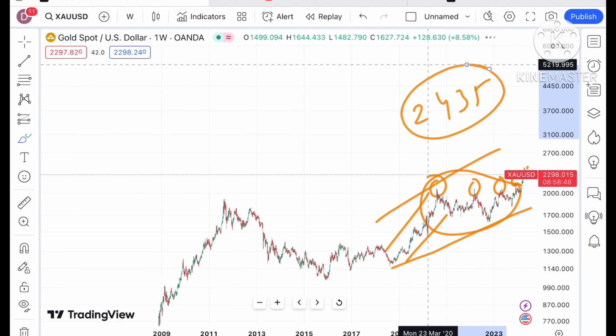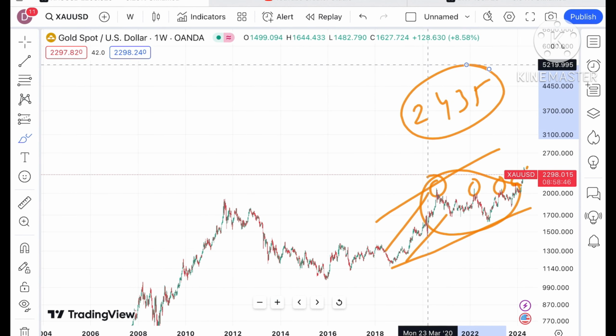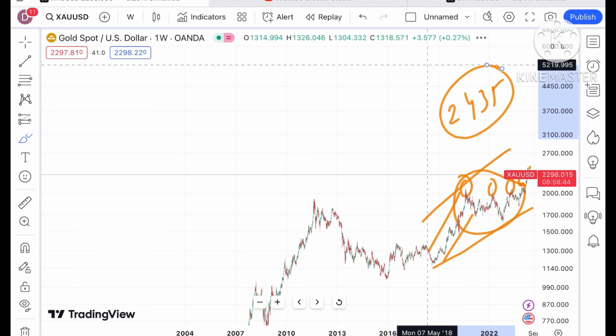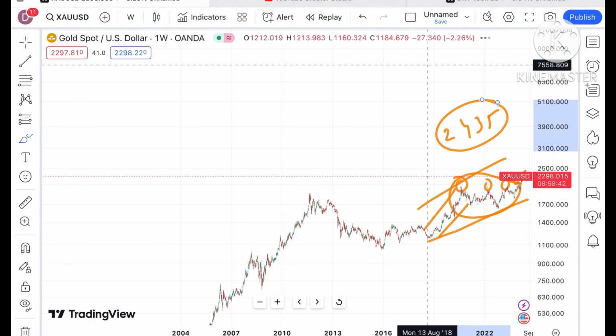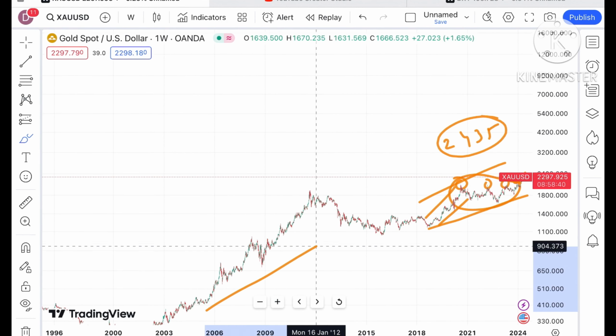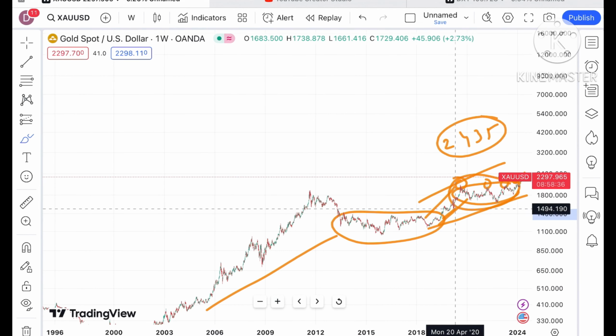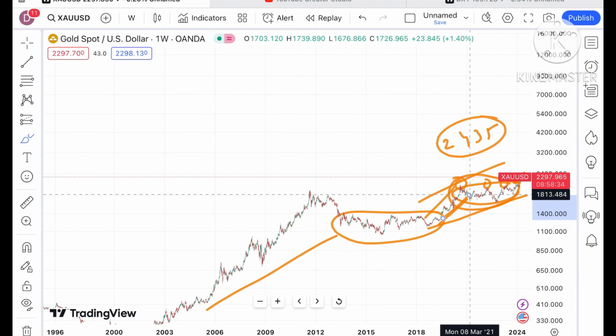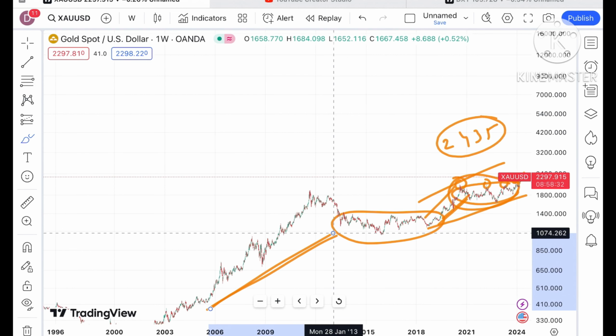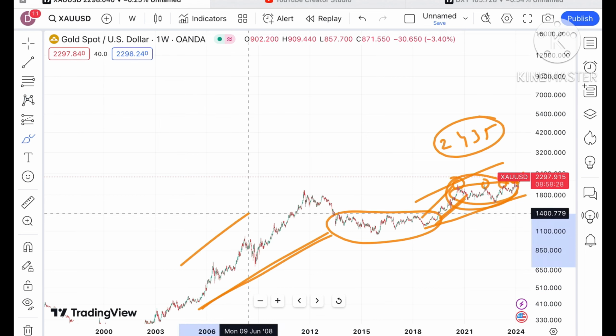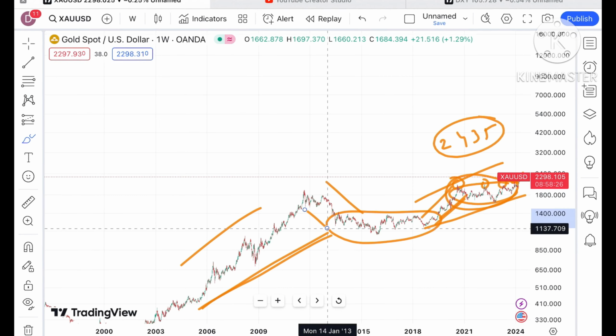Chances can be high that if the price keeps sustaining above this level, we can see further upside movement, because this is a similar pattern to what we have seen at this particular level. See, this was the range, same range, this was the range, same range. After that there is a high. If you look at this, there is a high from 2003 till 2013, and after that there is a fall.